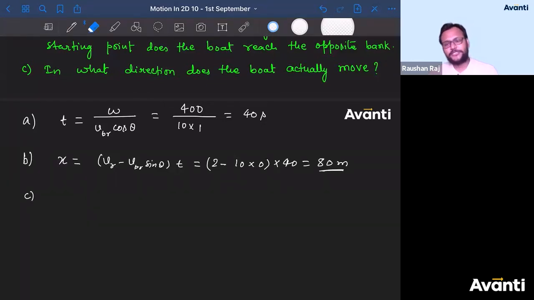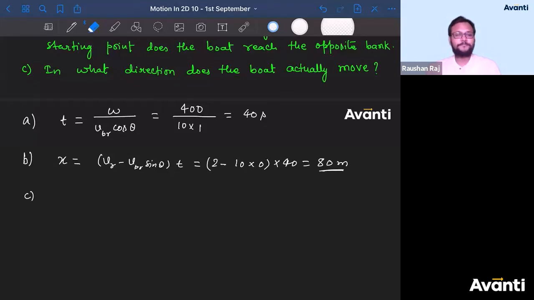Can I say the direction of boat is nothing but the direction of VR? Guys, let me know if you have any doubt in this, because this is very, very important. Tell me, how do you find the direction of motion of any particle? What do you mean by direction of motion?